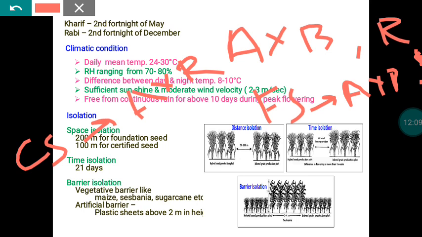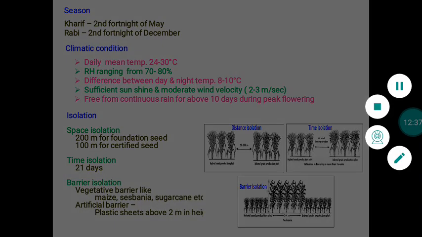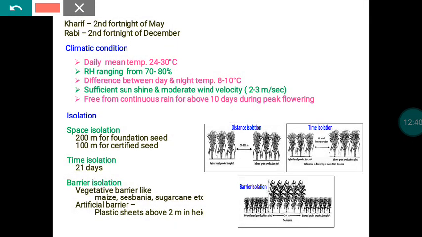A into R we do only at the CS stage, because once the hybrid is produced, it is used only for grain production. The F1 will be distributed for grain production purposes. Because of that, at the CS stage alone we do hybrid seed production. At the foundation level we multiply the parental line materials, and during that time we have to maintain a 200-meter isolation distance, whereas during hybrid seed production A into R, that is the certified level, we have to maintain a distance of 100 meters.